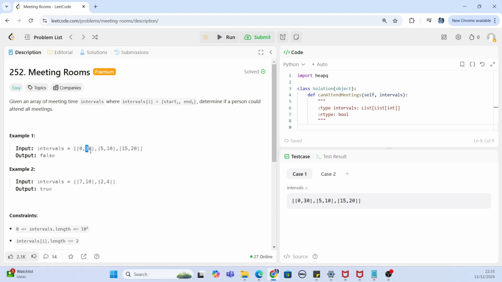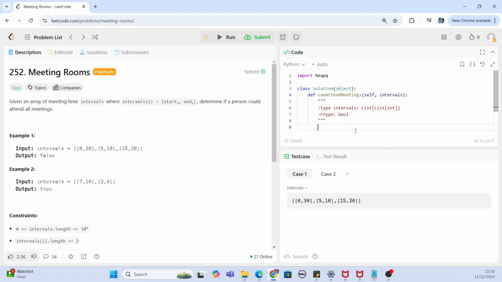And if we see that the end time of the first meeting is greater than the starting time of the next meeting, it means definitely the person cannot attend that meeting. So this is pretty much it. Sort first by the start time and then keep comparing the previous meeting's end time with the next meeting's start time to find out if the person can attend the meetings or not.